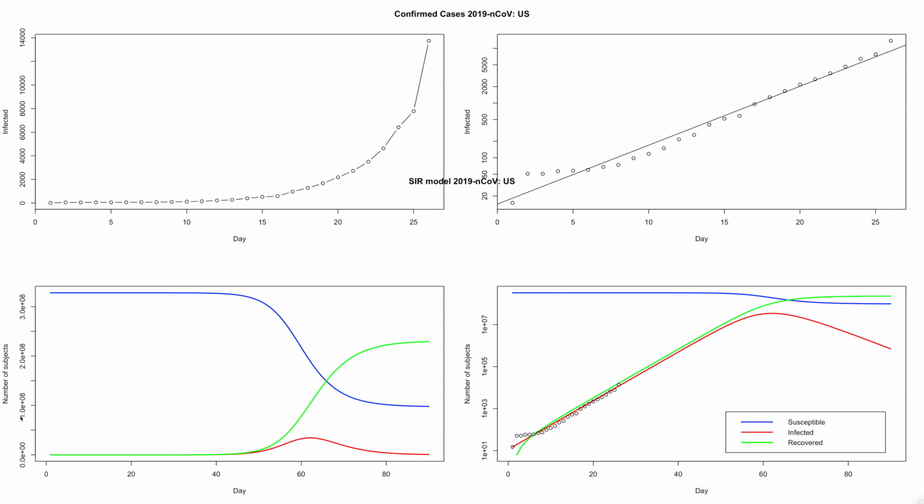So again, this is just the number of subjects and this is in log scale. So blue line is number of people who are susceptible. So obviously this is based on the entire population. Red line is number of people who are infected. So one thing you'll notice is that from day 0 close to day 60, the number of people getting infected reaches a peak. And green line is number of people who recovered. And the same thing you can see here in the log scale. So you can see for initial data, this model seems to fit the values very well.